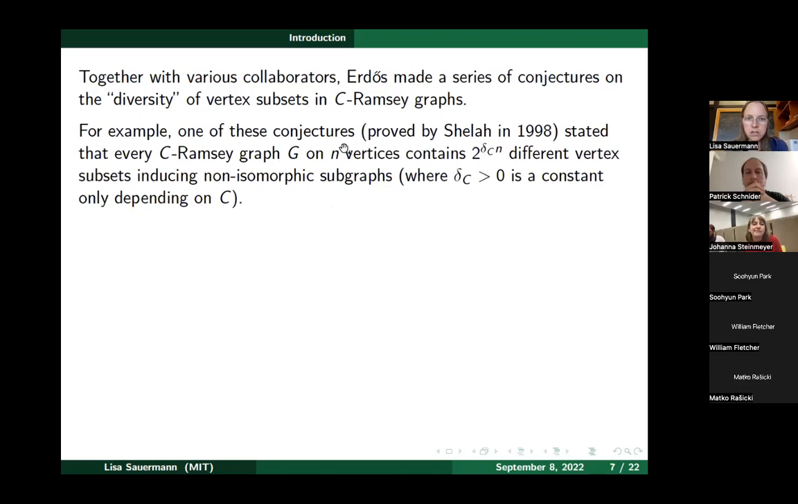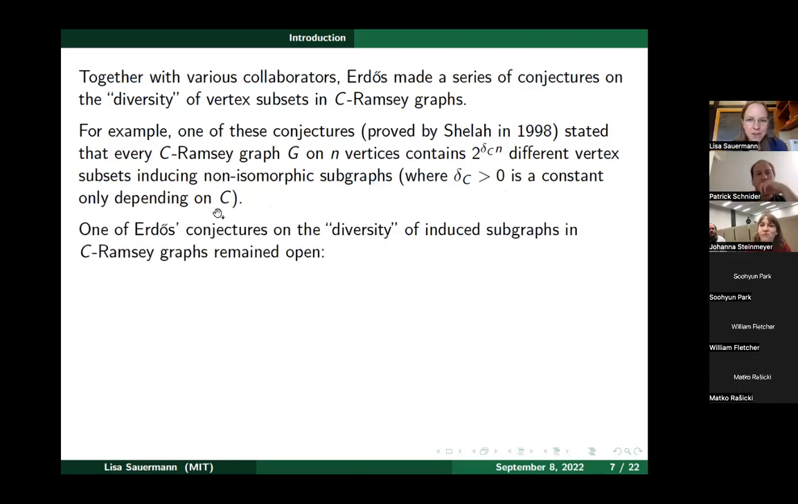So one of these conjectures, which was proved by Shelah in 1998, stated that every C-Ramsey graph G on n vertices contains 2 to the delta_C n different vertex subsets inducing non-isomorphic subgraphs. So basically this says that there's a very diverse range of induced subgraphs, so exponentially many different induced subgraphs that you can find in the C-Ramsey graph, where here this delta_C is some positive constant just depending on C. Okay, and so there was a series of other conjectures, and maybe let me not list them all in detail,